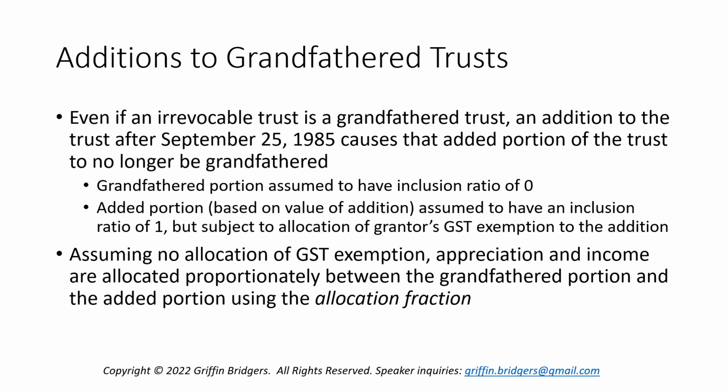Same thing, income and appreciation has to be allocated proportionally to these two buckets as well. So the method for doing so and the math behind it is driven by something called the allocation fraction, which is going to determine, one, proportionally how much appreciation and income is allocated to the grandfathered and non-grandfathered portion, and two, if any distribution happens, what portion of that is subject to the GST tax.